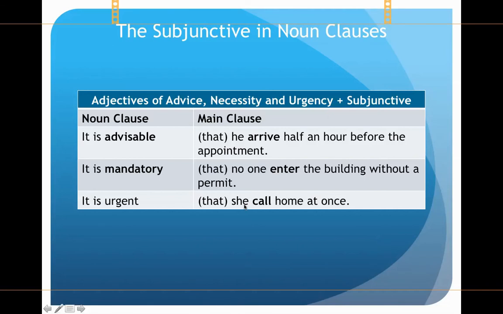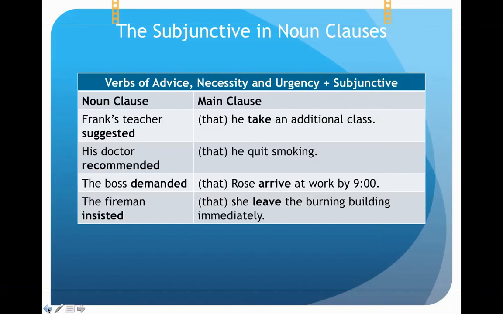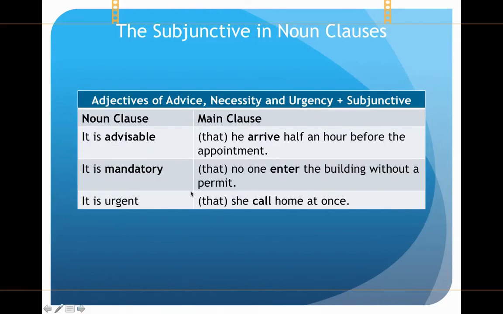Okay, here are some more. Let me go back and look. Okay. Advice, necessity, urgency. These are the kinds of verbs that take the subjunctive. Okay. It is advisable that he arrive half an hour before the appointment. It is mandatory that no one enter the building without a permit. It is urgent that she call home at once. It's the same thing happening.